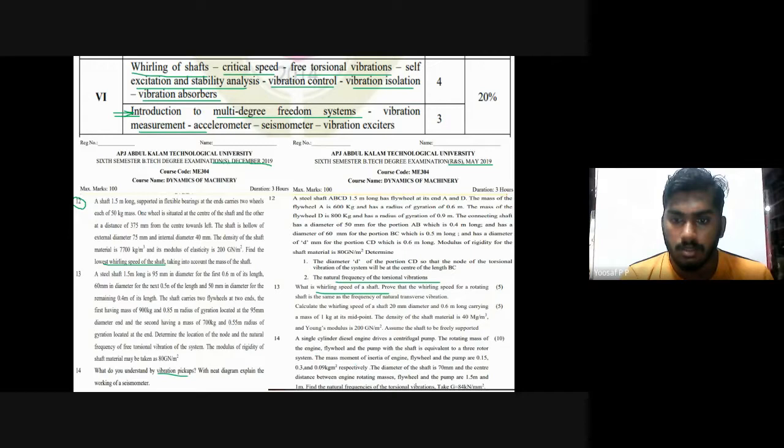The third question also comes under natural frequency of torsional vibration. In this question paper, two questions are from torsional vibration and one is from whirling speed. So entirely there will be problems in your question paper, no theory portion asked. Maybe 5% or 6% of theory questions you can expect. So try to solve the problems.